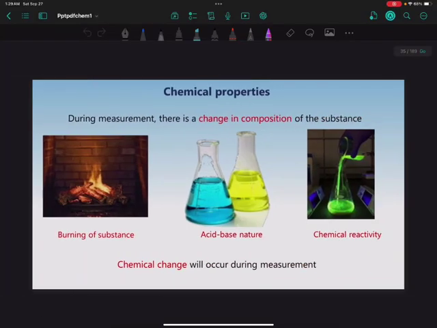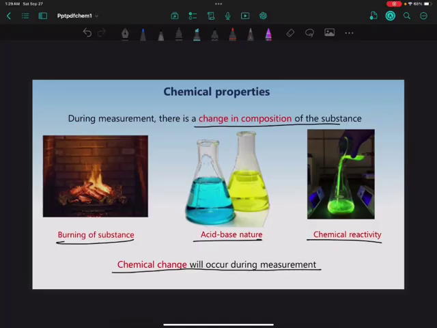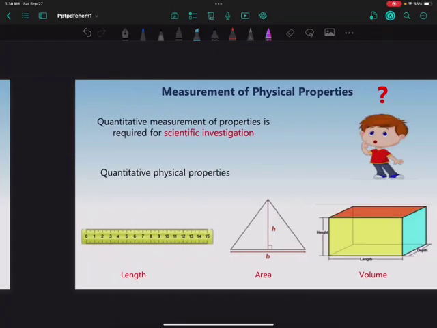Now the chemical properties are the measurements where there is a change in the composition of substances. For example, burning of substances, acid-base nature and chemical reactivity. Here the chemical change will occur during measurement. This is a very important point that you should note down for chemical properties.